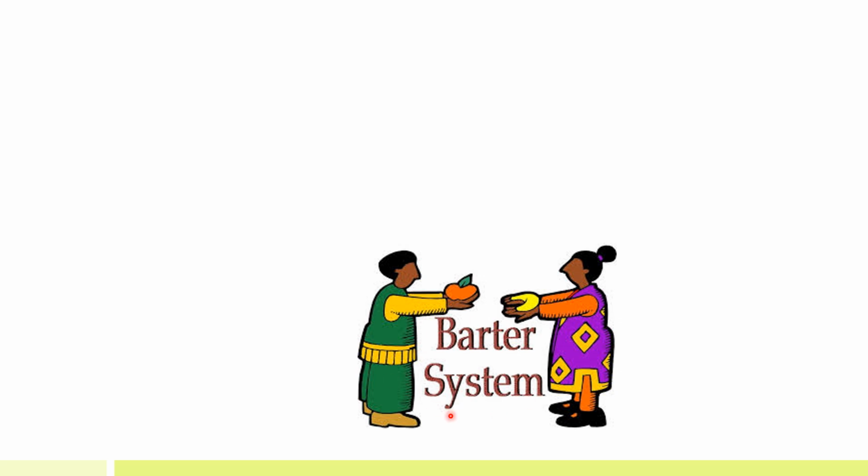Now, what barter system is? They will not use money for exchanging the items, right? He will give apple to her and she will give banana to him. This system is called barter system. Okay?